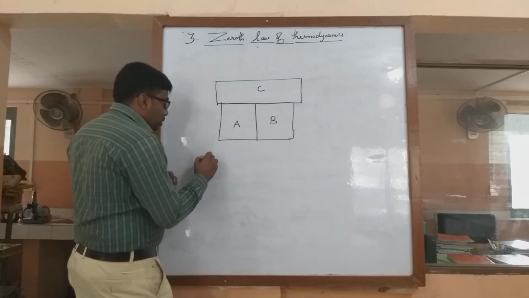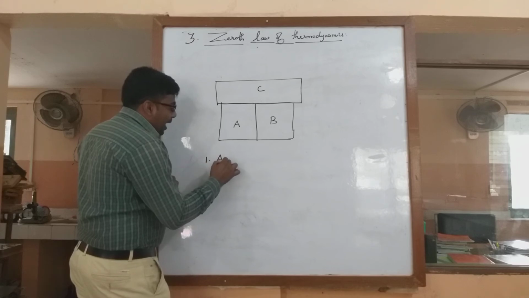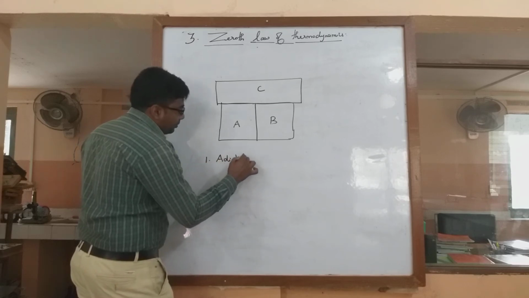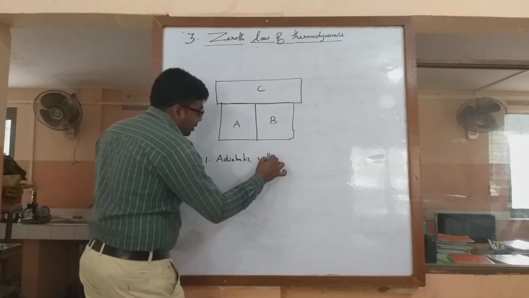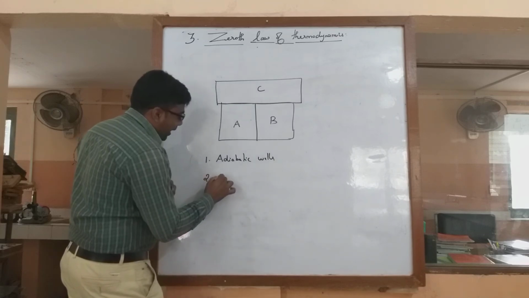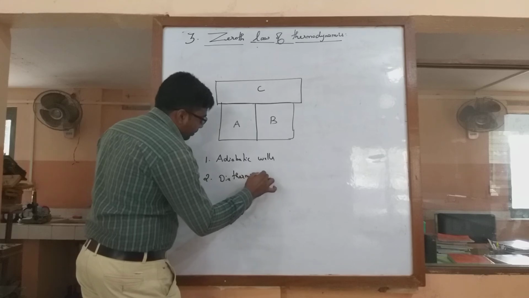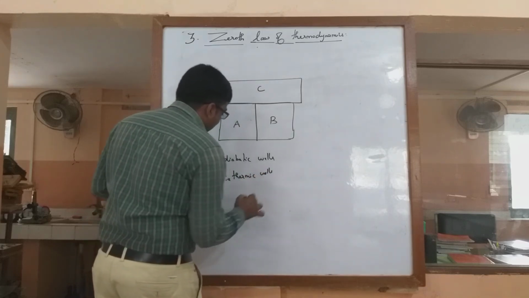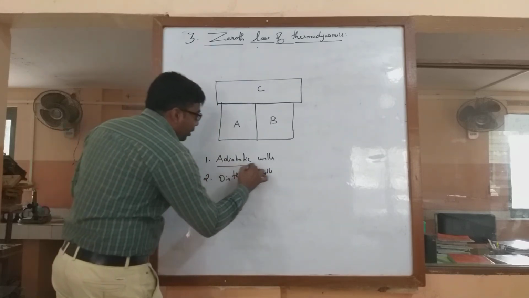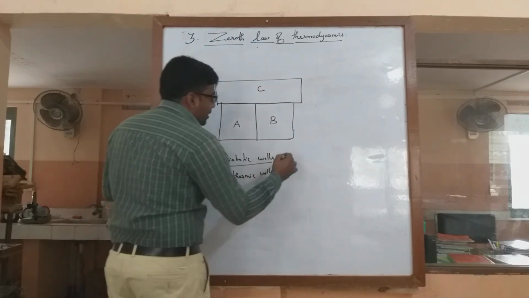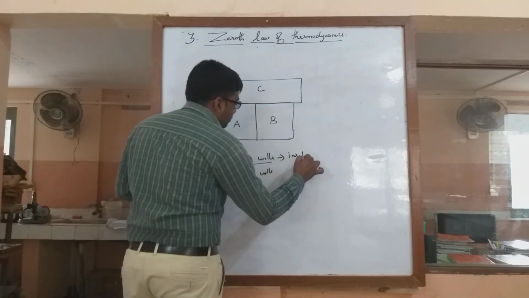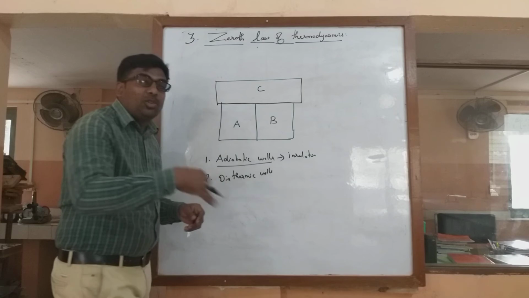Yes, there are two things we should consider. One is the adiabatic walls, and the second one is the diathermic walls. Adiabatic walls are a kind of insulator which does not allow heat to flow.